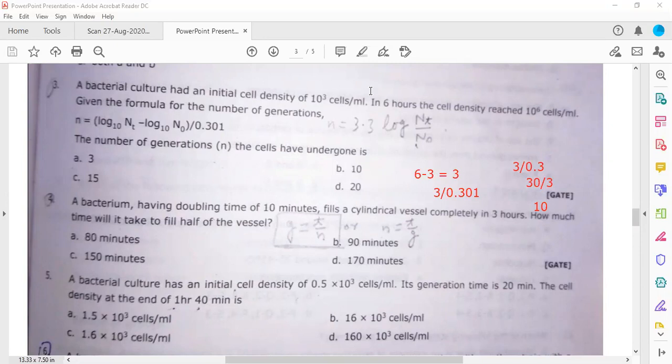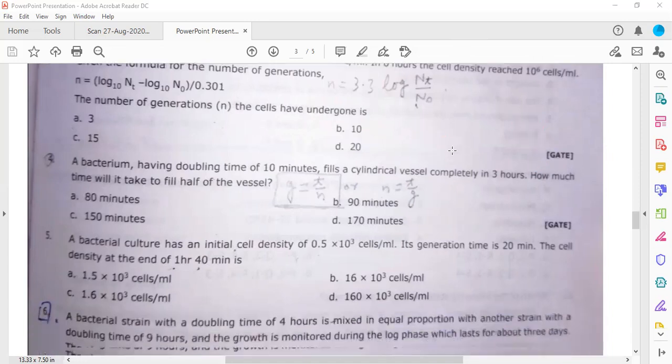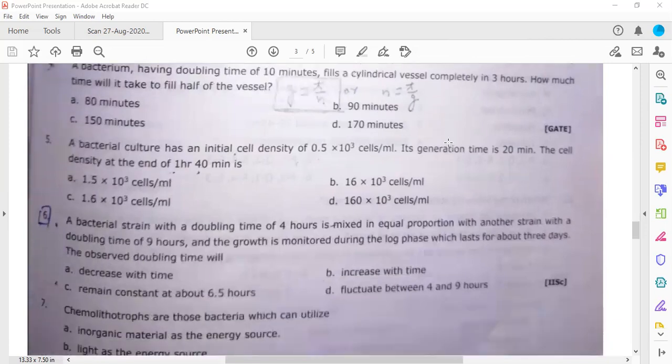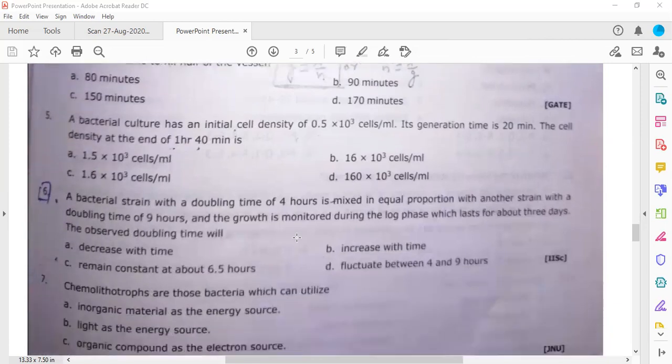So we are moving to one more question. Very interesting to solve this type of problems, right? These are very easy. So one more question, guys, please solve this out. Sixth, a bacterial strain with a doubling time of 4 hours. This is for you all. Please solve this. If you have a copy and pen, please write this out.